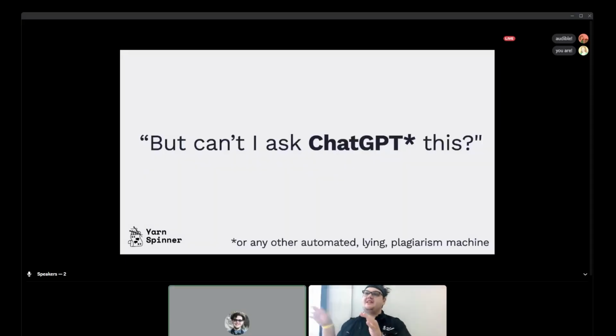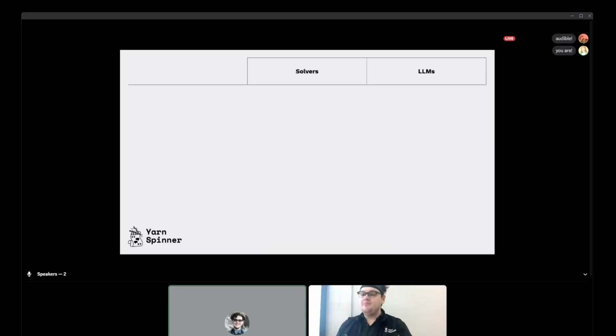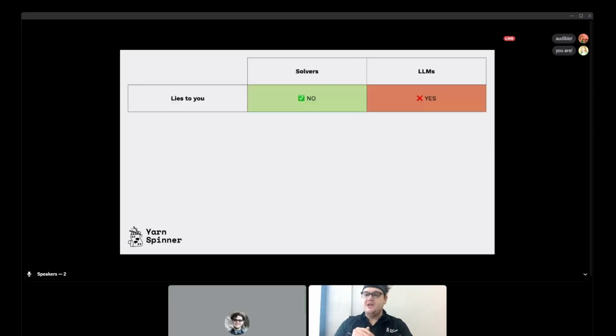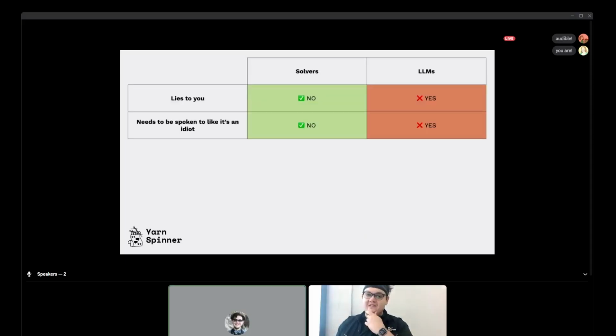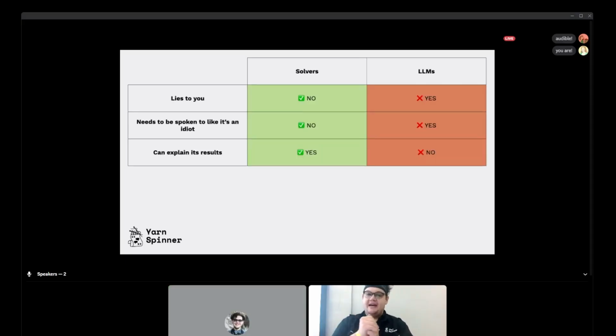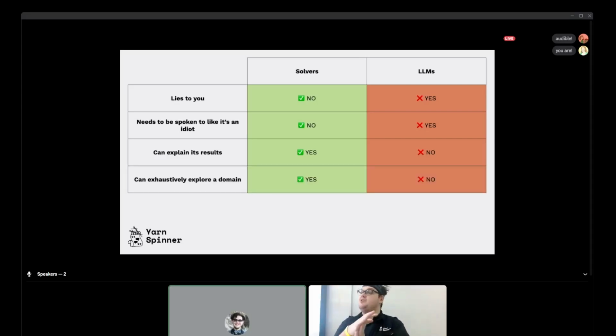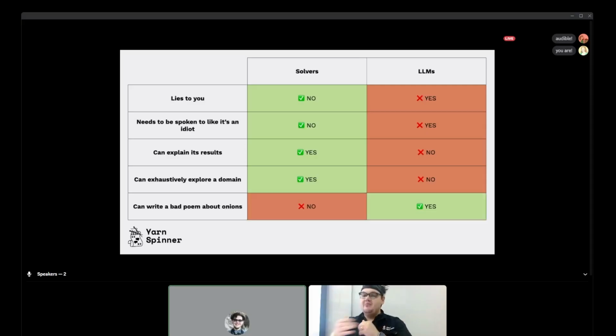Now, the second thing people ask us is, can ChatGPT do this? Or whatever your preferred automated lying plagiarism thing is. So let's take a quick look at that. You know, a solver will not lie to you. An LLM will lie to you. A solver does not need to be spoken to like it's an idiot. A solver can explain its results. It can tell you why it arrived at a certain conclusion and be correct about it. It can exhaustively explore a domain, again, without lying to you, but it cannot write a poem about onions.